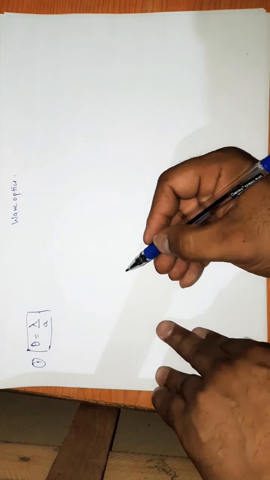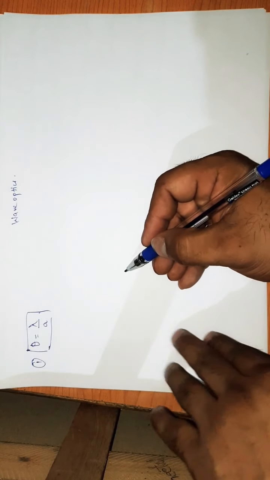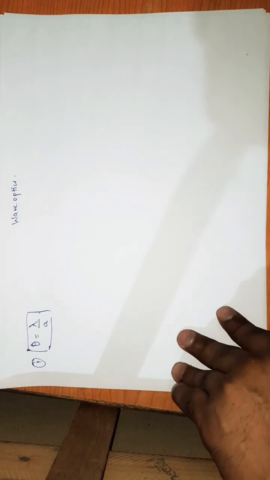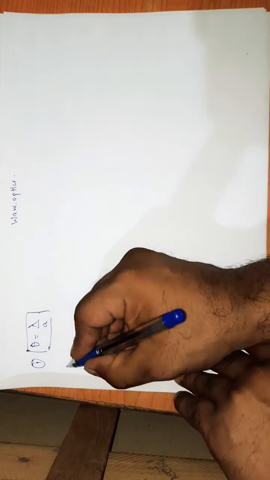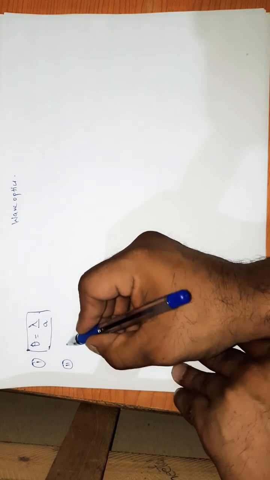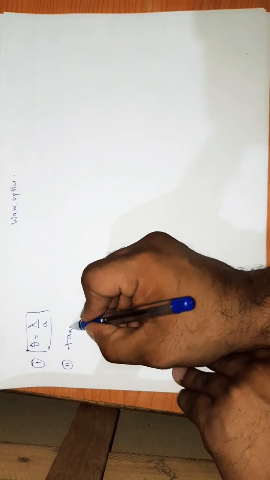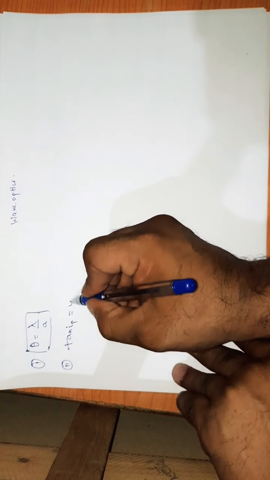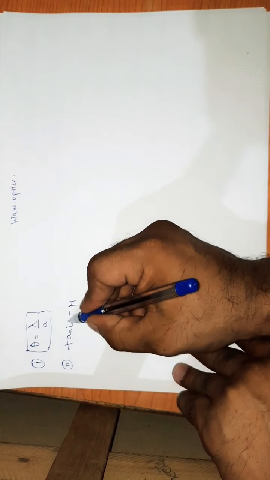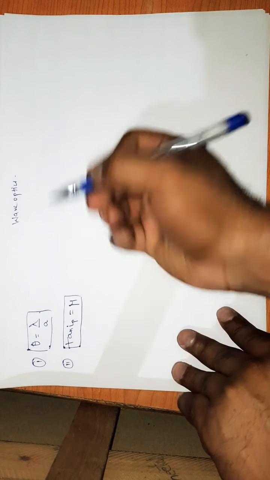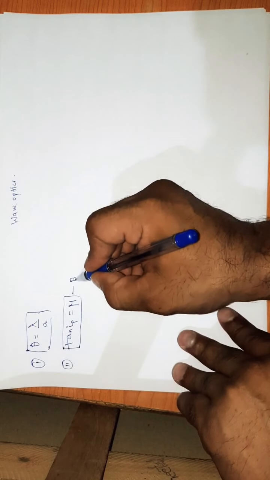The second formula we will use is for polarization. The first formula for polarization is Brewster's law. In that, tan i_p is equal to mu. Mu is the refractive index, and i_p is the angle of polarization. This we will use for Brewster's law.